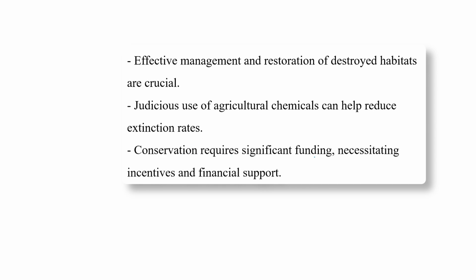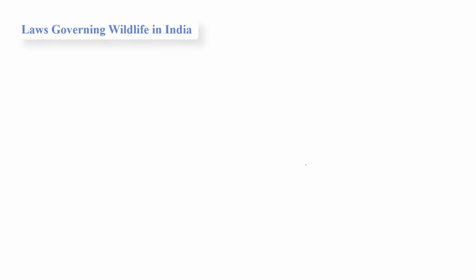Conservation requires significant funding, necessary incentives, and financial support to develop that particular area again.